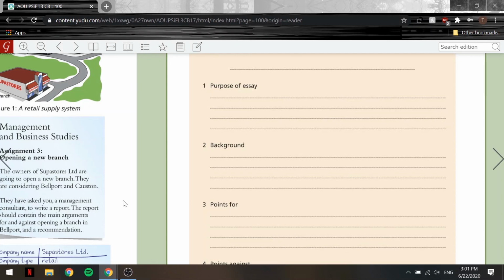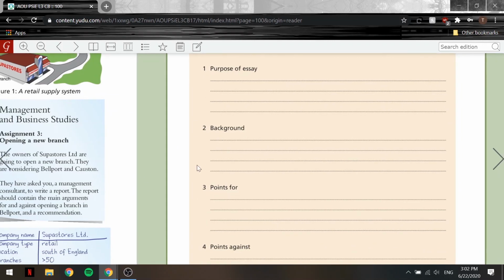Okay, so let's start with the purpose of a report or essay. We'll say that the purpose of this essay is to make a recommendation to the management of Superstores Limited. The company is going to open a new branch. They are considering Bellport and Coston. In this report, I examine the case for and the case against Bellport and make a recommendation. Okay, so that was the purpose of the essay.